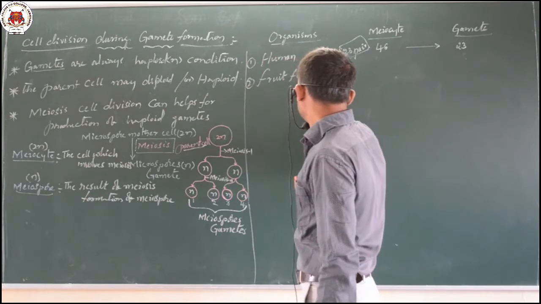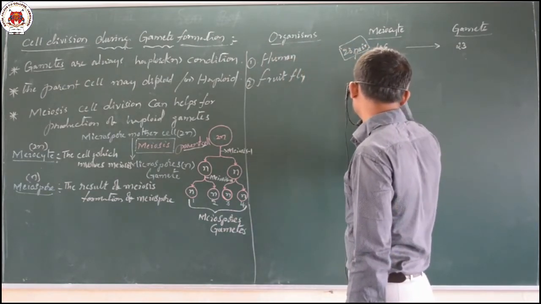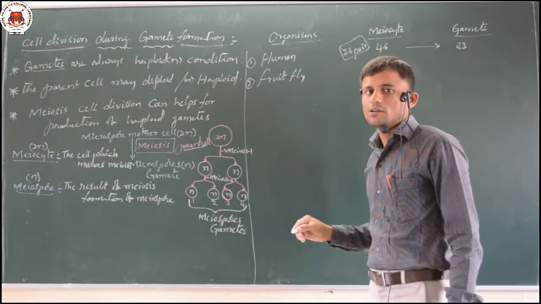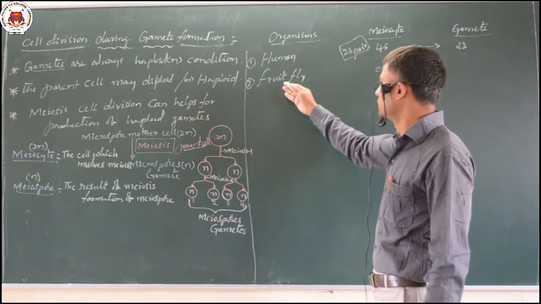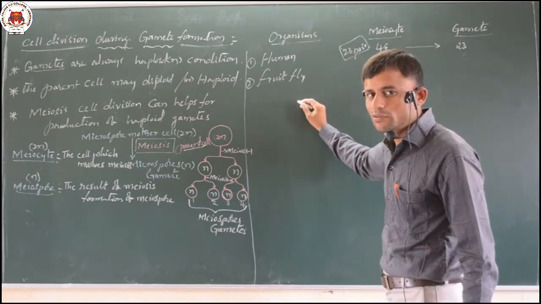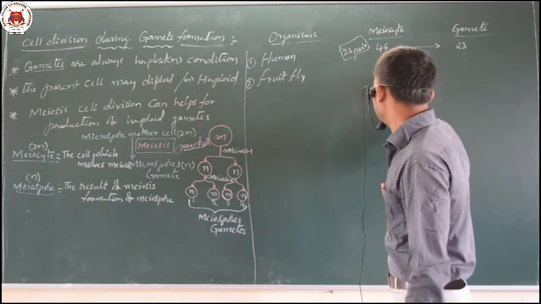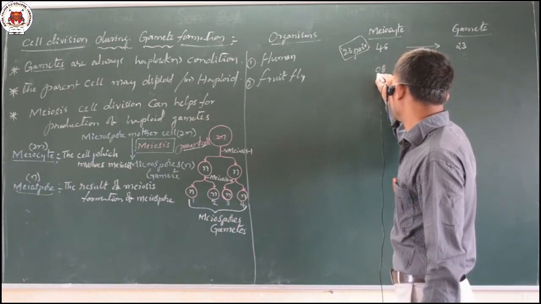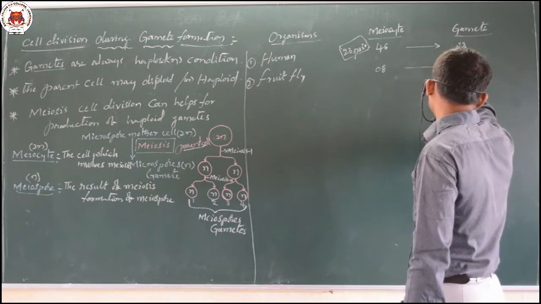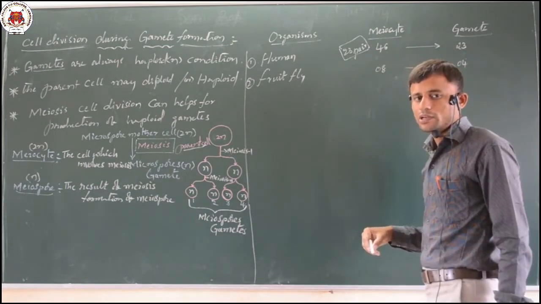So, the fruit fly's meiocyte chromosome number is very small. That is why many scientists started to study chromosomes by taking this organism, Drosophila. Drosophila melanogaster is the scientific name of the fruit fly, and its meiocytic number is 8 and its gametic number is 4. The haploid condition is composed of 4.